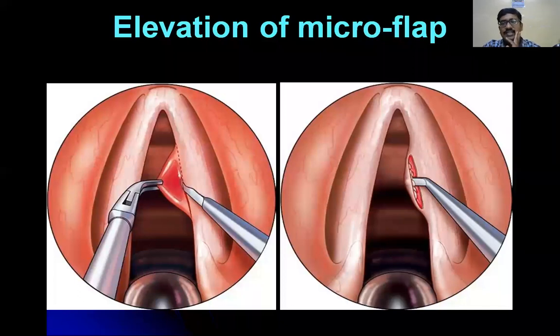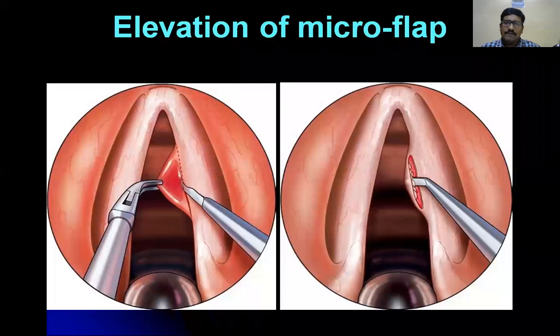In vocal nodule, there is involvement of the epithelium along with the superficial layer of the lamina propria, which is nothing but your Reinke's space.